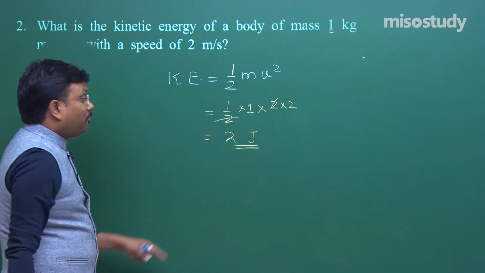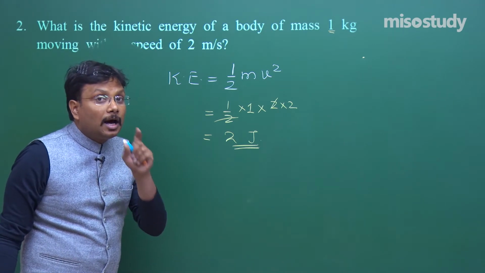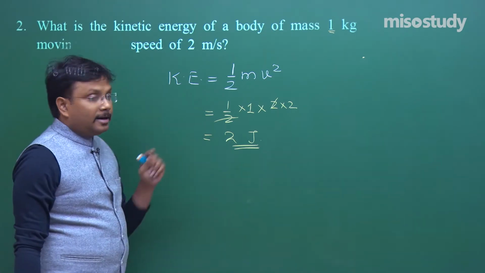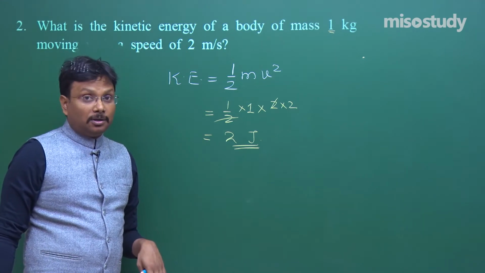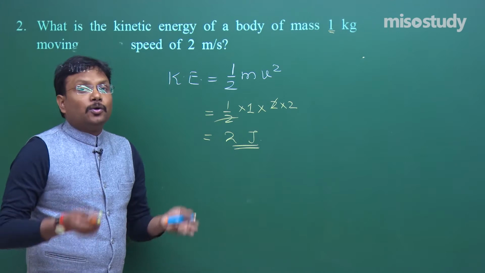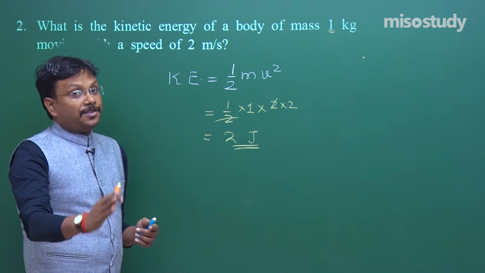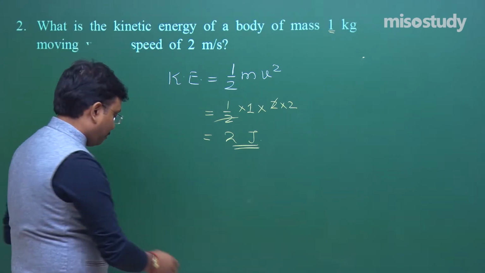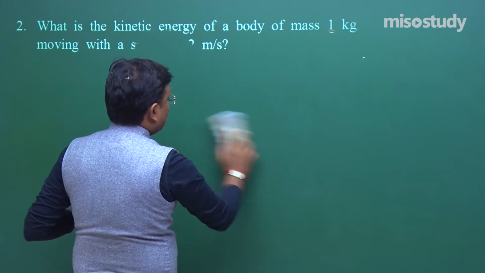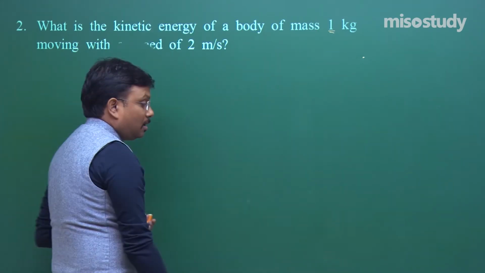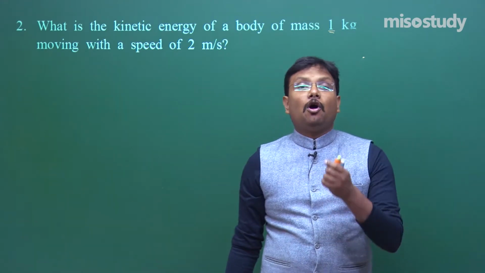Now don't forget to mention the unit of the final answer. It is kinetic energy, so don't simply write down 2. No, that is not a good thing. 2 what? 2 kilograms, 2 meters? So you must mention the proper unit in physics. So it was question number 2 based upon a very important formula of kinetic energy of any body.